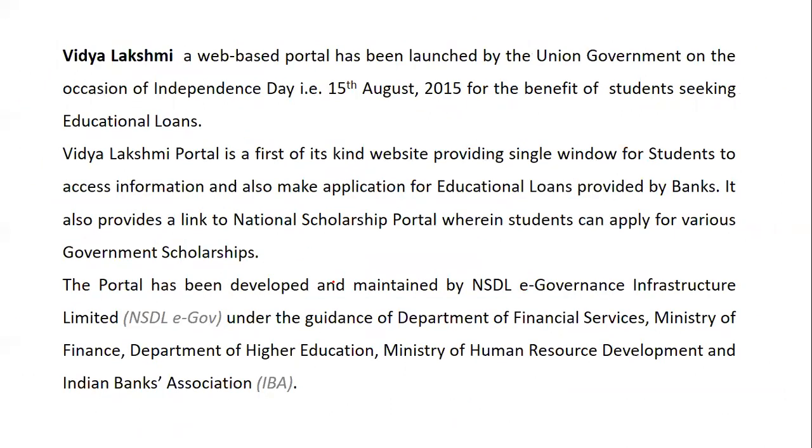Then we have a portal, that is Vidya Lakshmi. It is a portal which was launched by the Government of India on 15th of August 2015. Basically, it is a website providing a single window for students to make applications for educational loans. The portal has been developed by NSDL e-Governance Infrastructure Limited, under the Ministry of Finance, the Department of Higher Education, Ministry of Human Resource, and the Indian Banks' Association, to reduce the financial burden on students going for higher education.